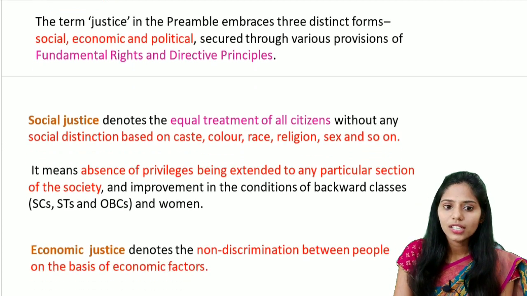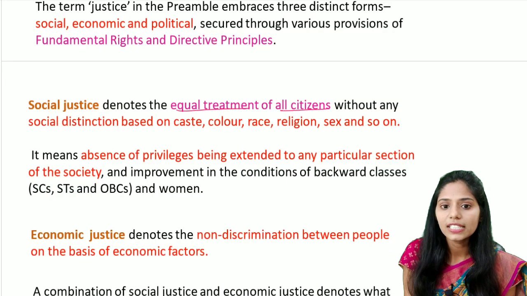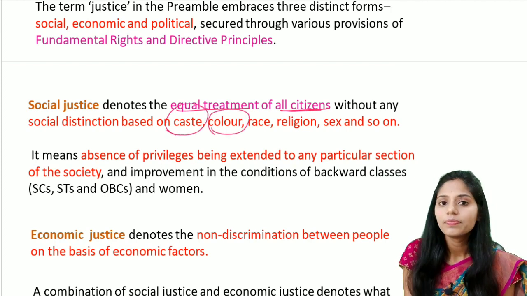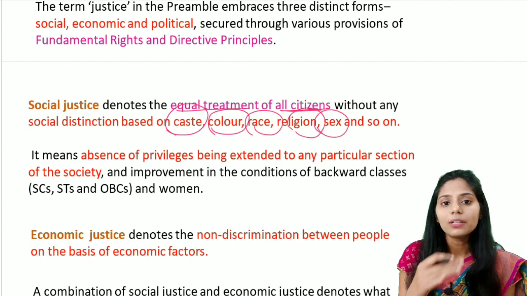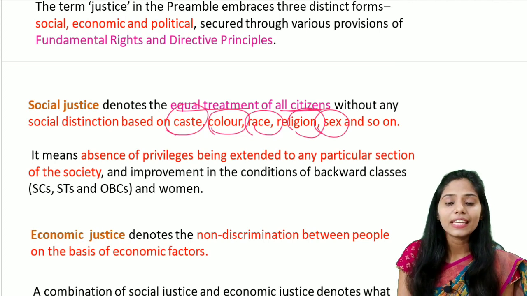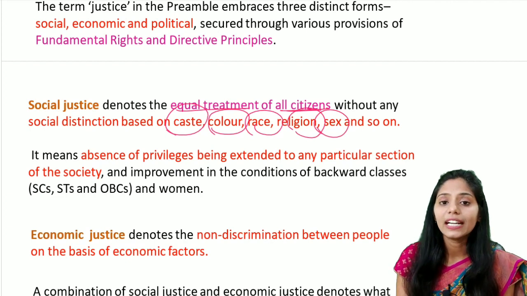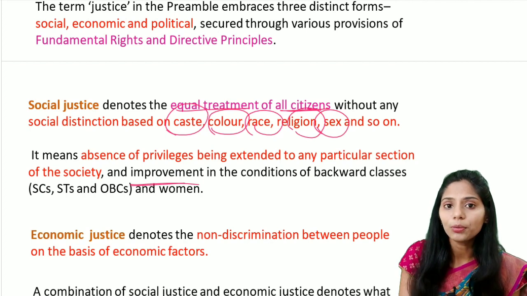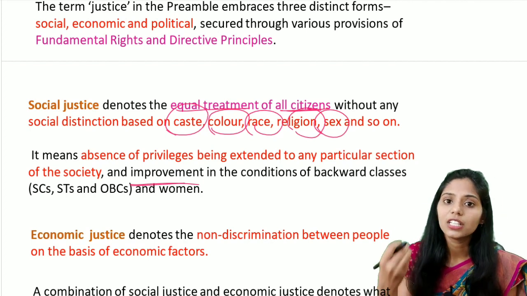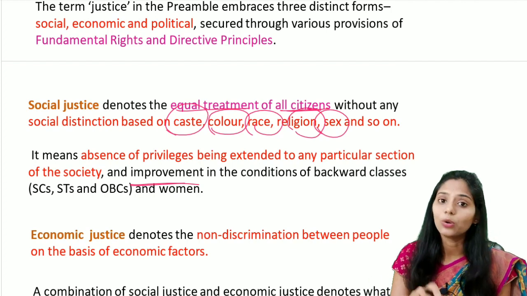And let us see about social justice. Social justice, it denotes equal treatment for all the citizens without any social distinction based on the caste, based on the color, based on the race, based on the religion, based on the sex, so on. So it means there will be no privileges being extended to any particular section of the society, and also improvement of the conditions of the backward classes and the women. So it also talks about there should be the improvement such that we have some exceptions in the fundamental rights, and we have the reservation for the SCs, STs and the OBCs and also women.